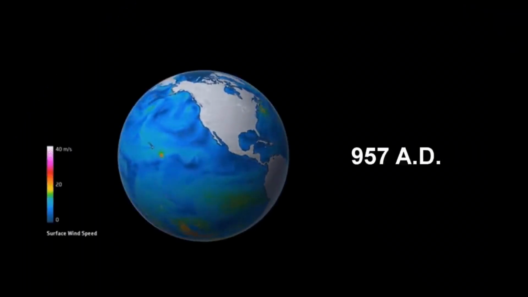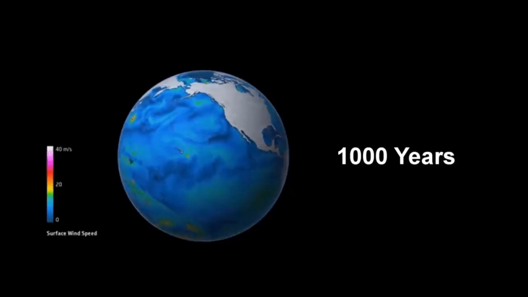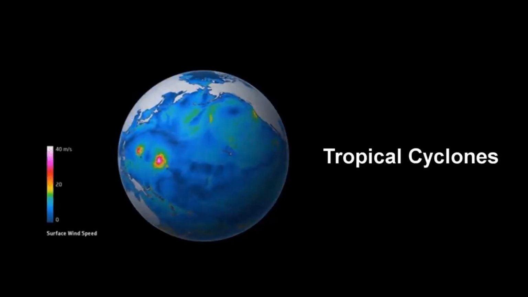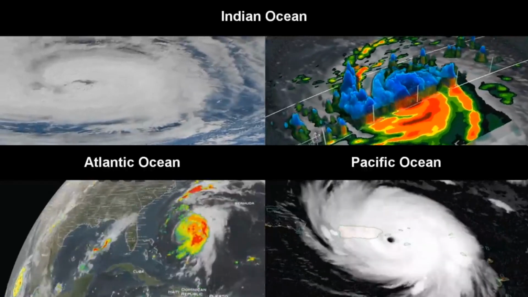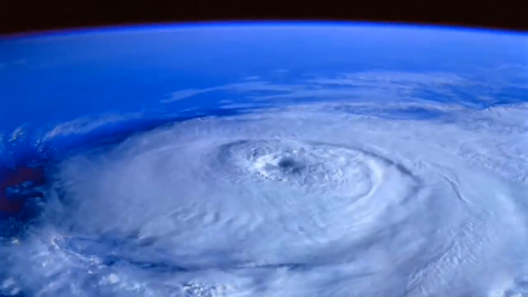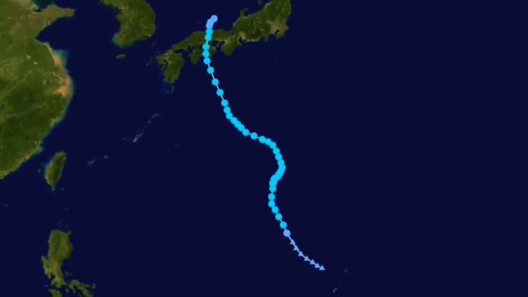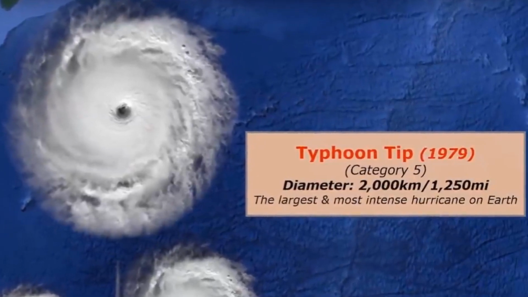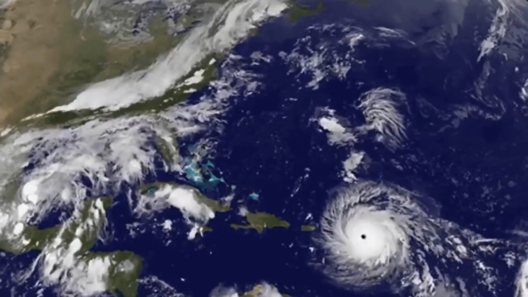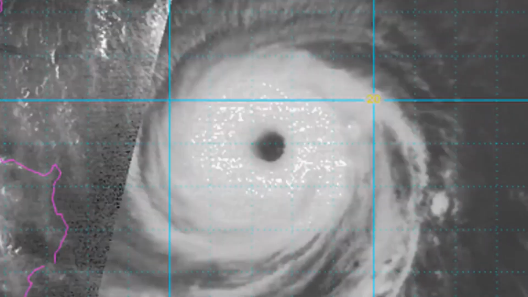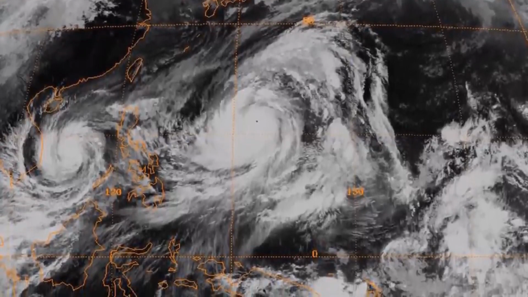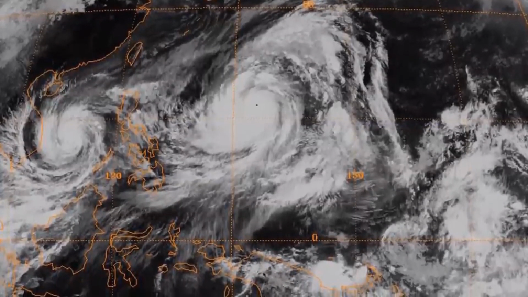Since 957 AD, that is for almost 1000 years now, there have been at least 11,982 recorded tropical cyclones in the Atlantic, Pacific and the Indian Oceans. And so far, the largest ever recorded is Typhoon Tip that occurred in 1979 in the South Pacific Ocean near Philippines, which was 2,200 kilometers in diameter with a wind speed of 190 miles per hour, that is 305 kilometers per hour. It lasted for almost 20 days, and this is said to be the largest and the strongest cyclone ever recorded in history.